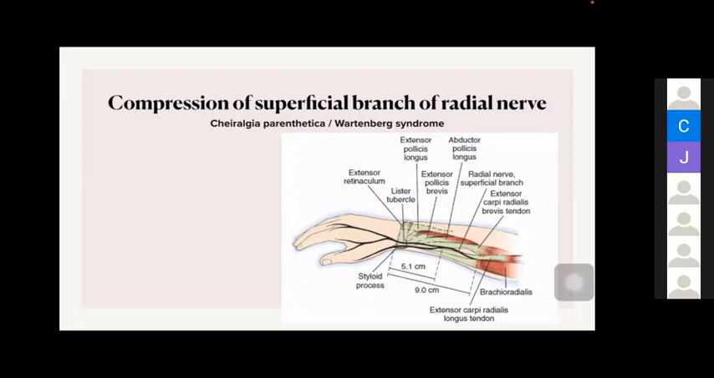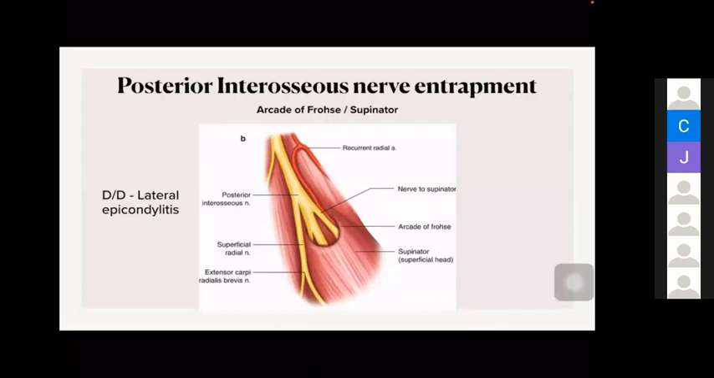De Quervain's tenosynovitis. So how will you differentiate? Here there will be numbness. There will not be any sensory involvement in De Quervain's tenosynovitis. Then again, this is also there: at the supinator, the proximal aspect, there is the arcade of Frohse. The differential diagnosis is tennis elbow.